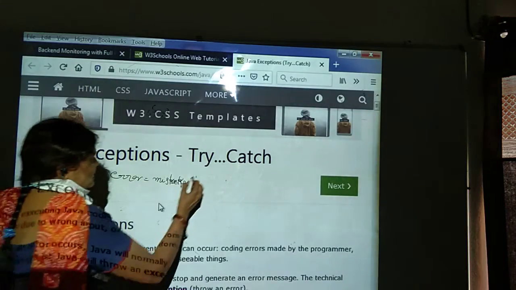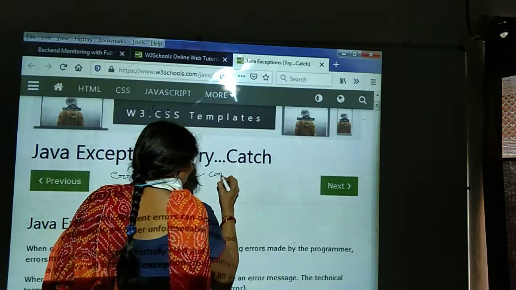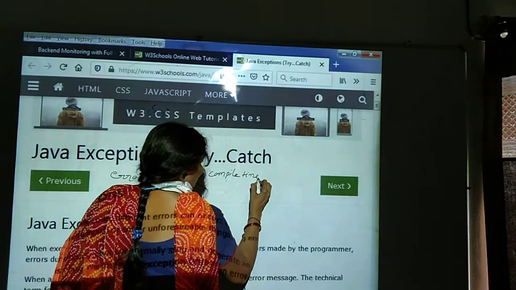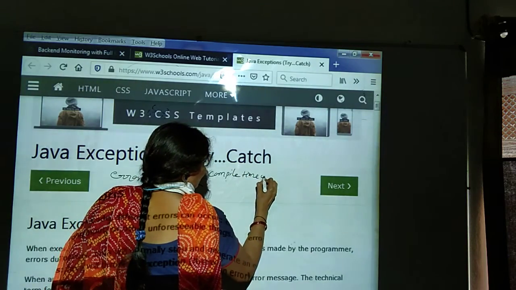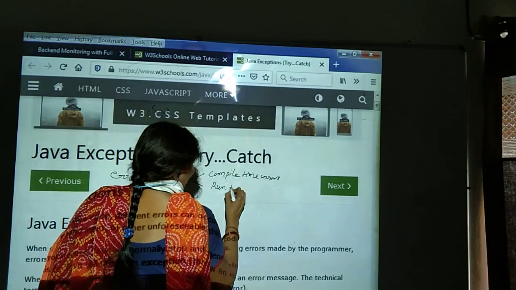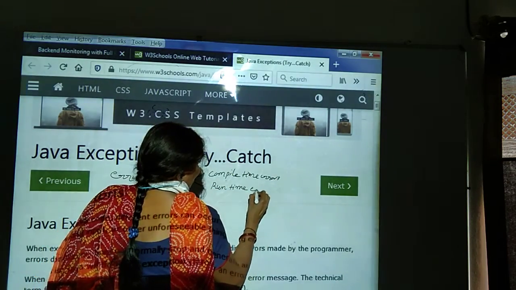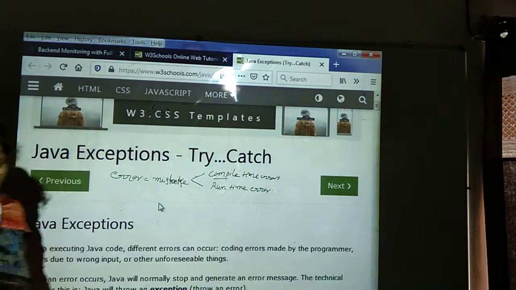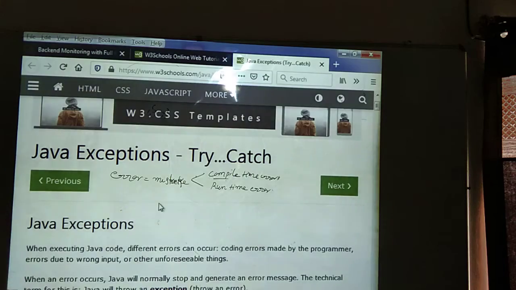Two types. First one is compile time errors. Second one is runtime errors. Compile time errors, we need to call them syntax errors.